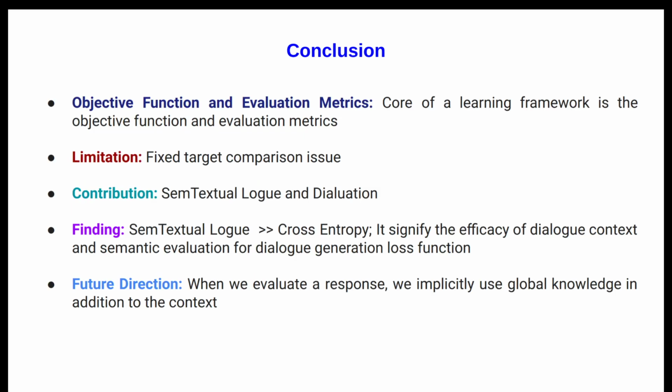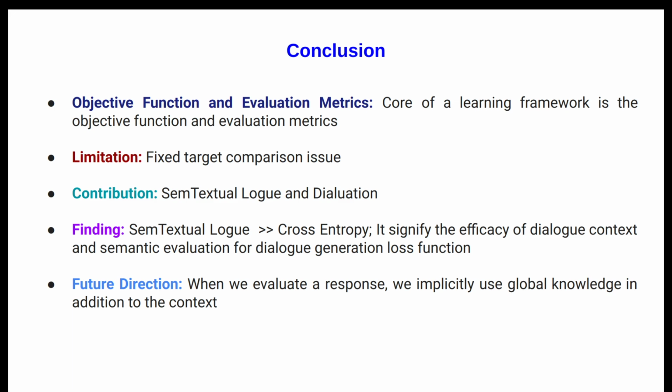So coming to the last slide, which is the conclusion. For any algorithm, the core is the objective function and the metric. If you make a delta improvement there, it has a huge impact, because the objective function is the thing that makes or breaks it, right? We understood a few limitations of dialog generation loss functions: one was the fixed target, and the second was the context.